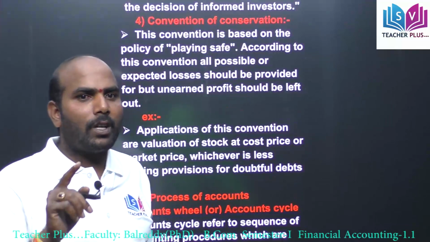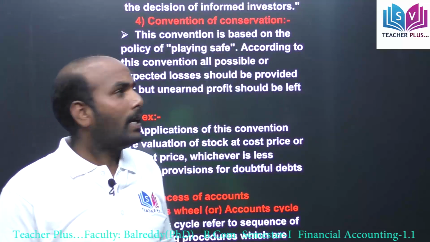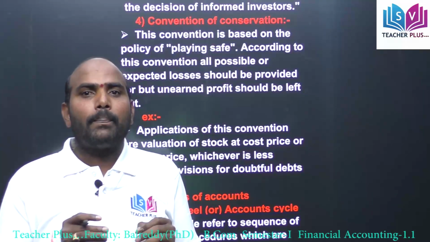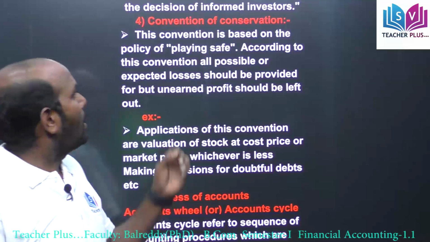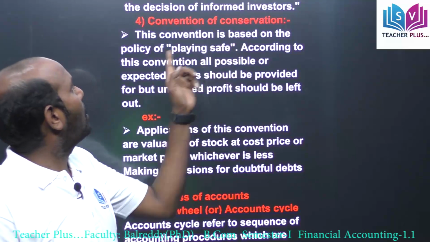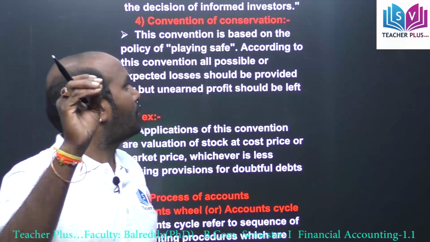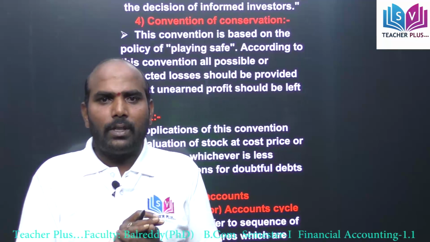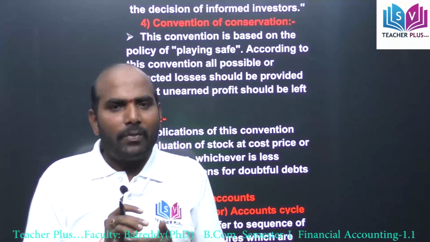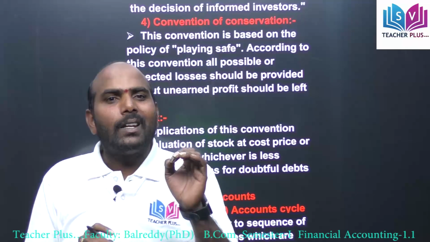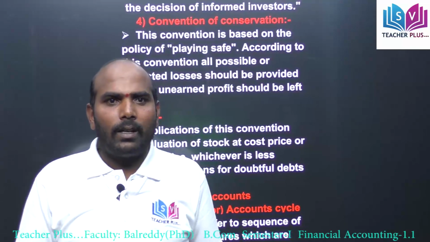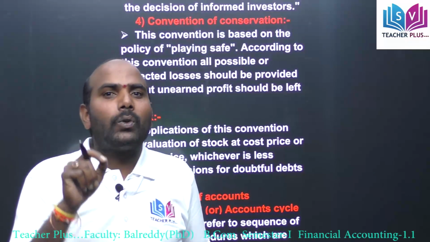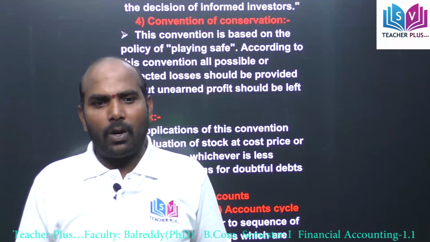Next, the convention of conservatism. According to this convention, we are playing safe. This convention is based on the policy of playing safe. According to this convention, when we record the books of accounts, unearned incomes are not recorded, but possible losses have to be recorded in the books of accounts.